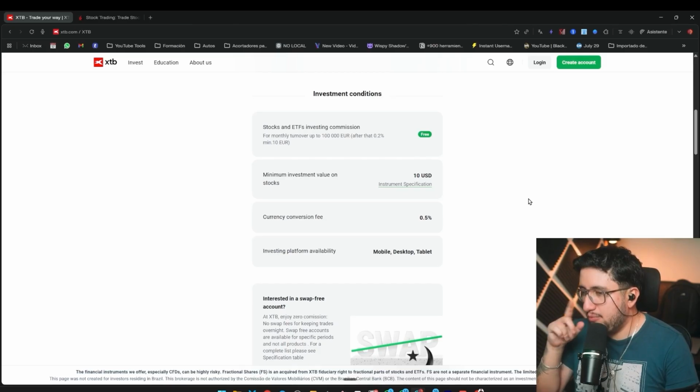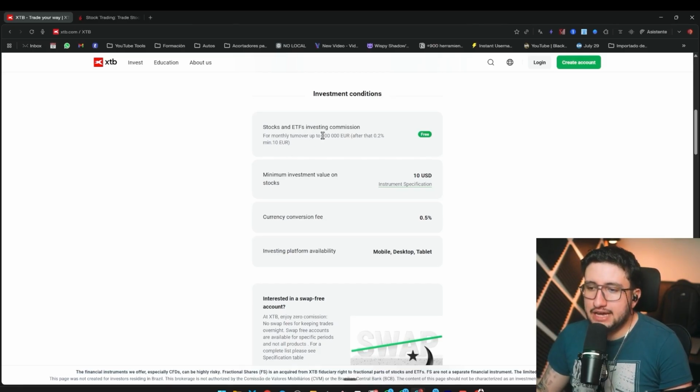Now, here's where we have a point, and that is that it'll be free as long as we don't exceed 100,000 euros or dollars, depending on the currency in which you make your trades. So in this case, it tells us that if we're going to invest normally in stocks and ETFs, the commission will be zero, meaning they won't charge us anything if we invest less than this amount, $100,000 or euros. If you invest more than this amount, then this fee over here will start to apply, which is 0.2%.